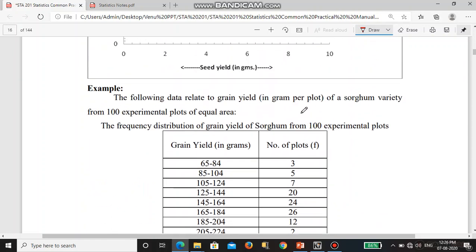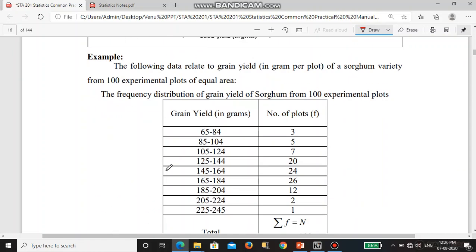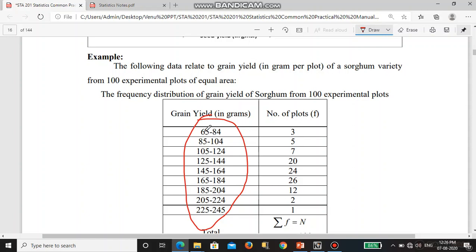This table is continuous frequency data, because the values are continuous, 65 to 84, 85 to 104. Discrete means there will be no range, no interval. So that is discrete frequency data.